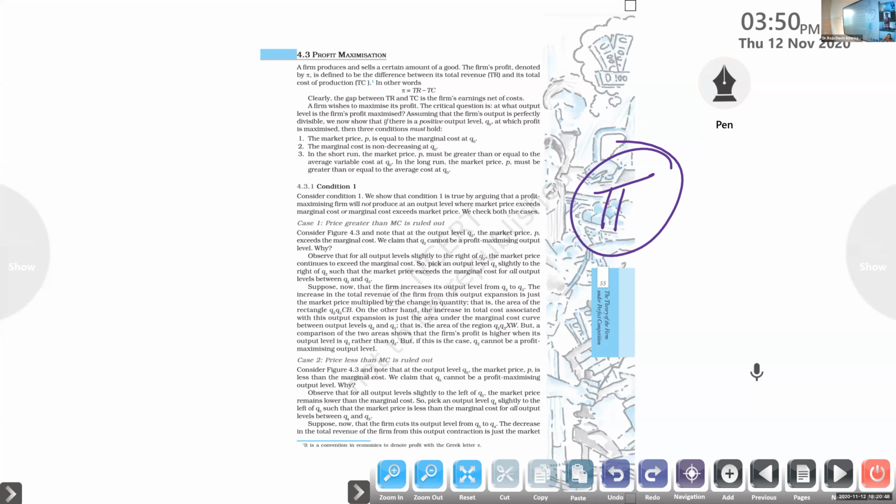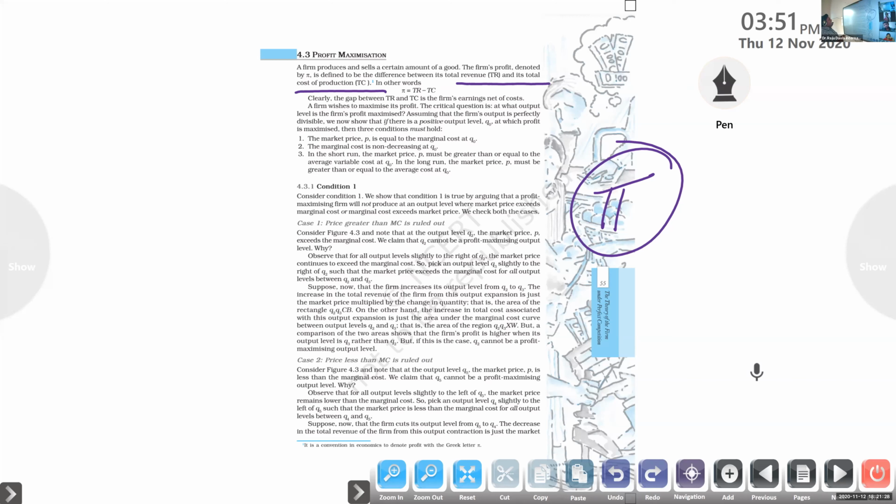Pi is defined to be the difference between the total revenue and its total cost of production. So pi is equal to TR minus TC, where TR means total revenue and TC means total cost. Here it is not mentioned whether it is short run or long run production. Whatever it is, if you want to find out the profit of the firm, keep this formula in your mind: pi is equal to TR minus TC, total revenue minus total cost.